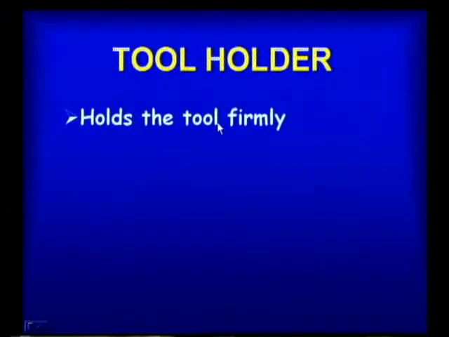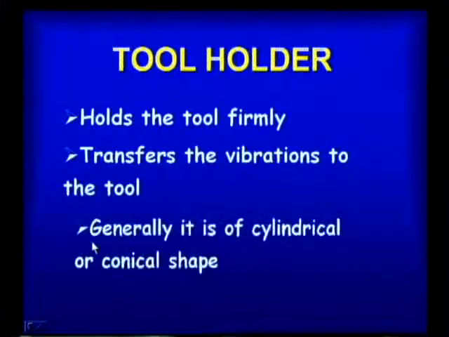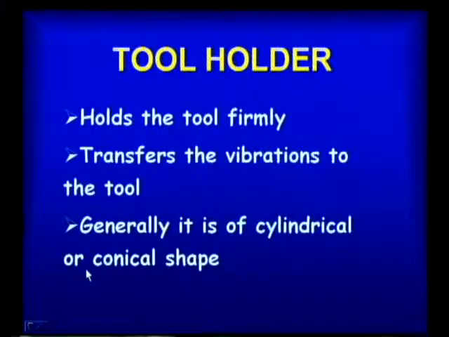Next is the tool holder. So, what is the tool holder? It holds the tool firmly and transfers the vibration to the tool. So, from the transducer the vibration should go to the tool, and that goes via the tool holder. Generally, it is of cylindrical or conical shape. So, the tool holder will have a cylindrical shape or a conical shape.